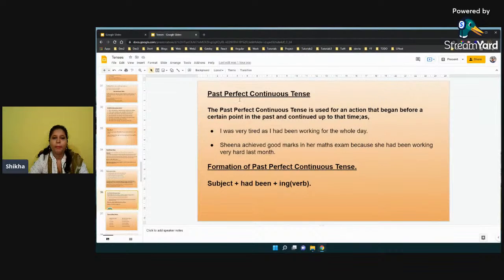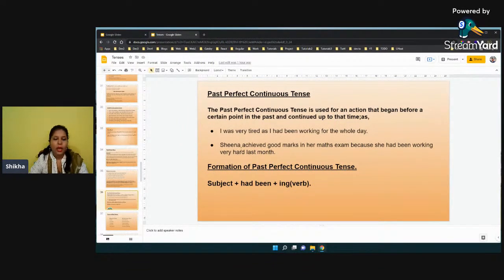And then we have past perfect continuous tense, right? So what is past perfect continuous tense? It is used for an action that began before a certain point in the past and continued up to that time. So in the past that activity began and it continued. So these types of actions come under past perfect continuous tense.